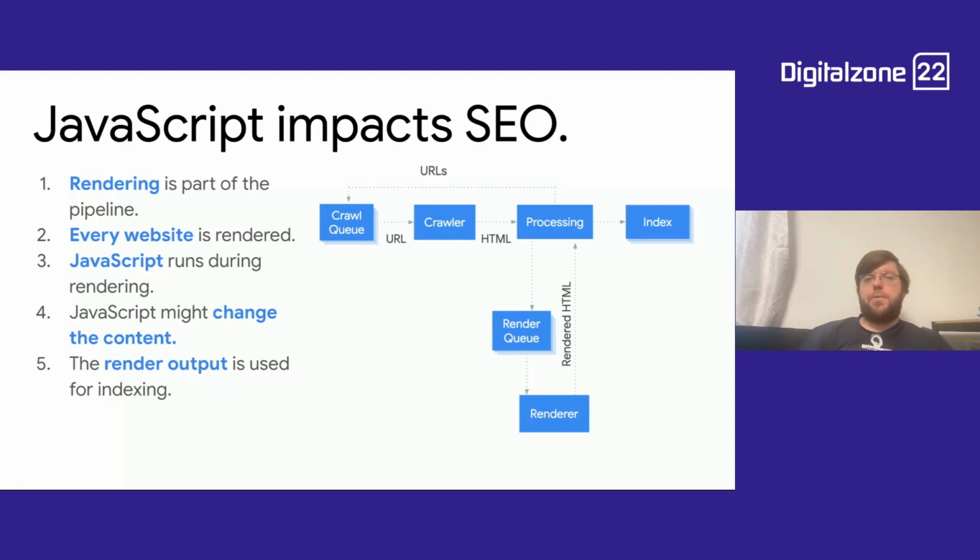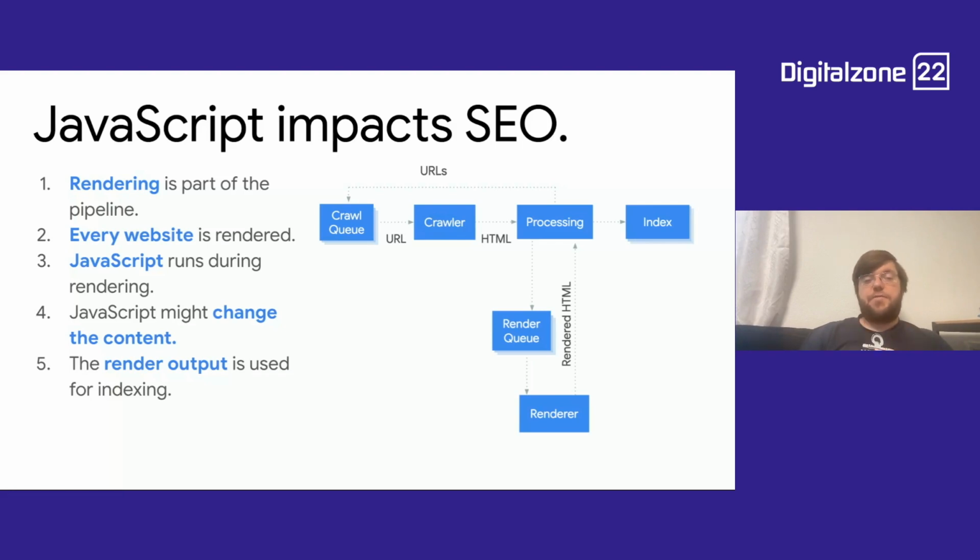Rendering fundamentally means opening it in a Chrome on a server. So we're running a headless browser on the server, and that headless browser actually executes JavaScript, and then the JavaScript might produce additional content. For instance, if you're using a comment widget or a calendar widget that has additional content on your main page, that might use JavaScript. That content would only be created in rendering. It doesn't matter if it is in the initial HTML or in the rendered HTML. Every website is rendered anyway, because we don't know if we don't have additional content coming in through the JavaScript on your page. And then that rendered HTML is being used for processing and indexing.